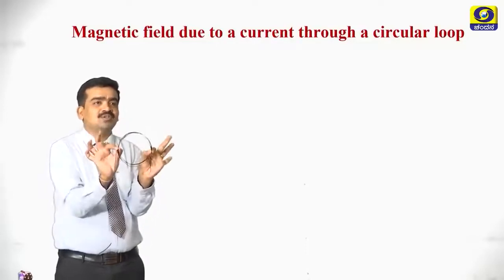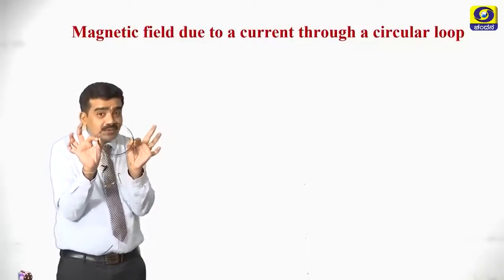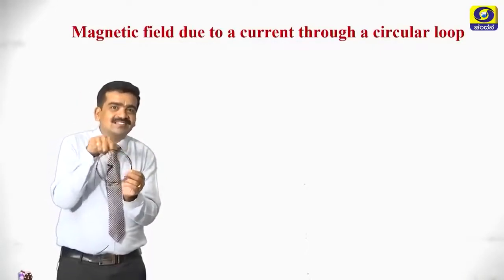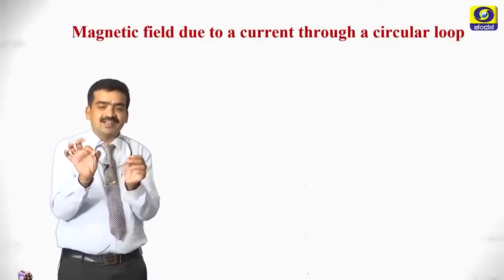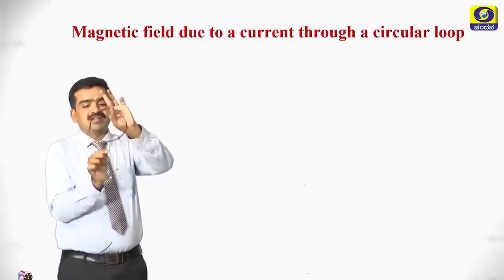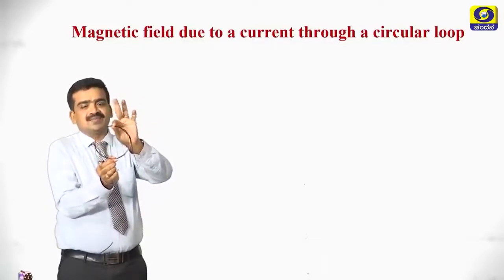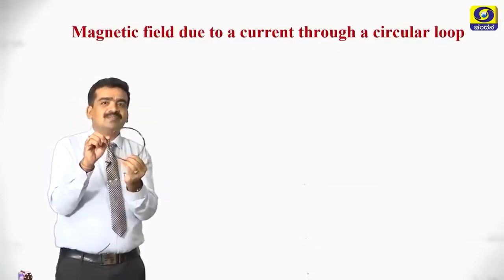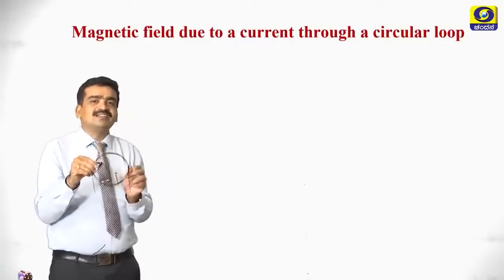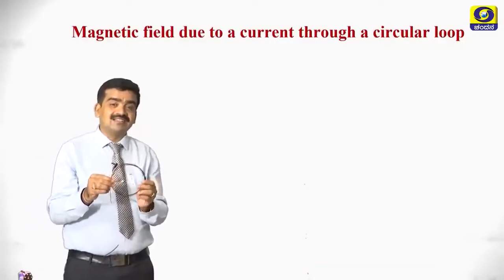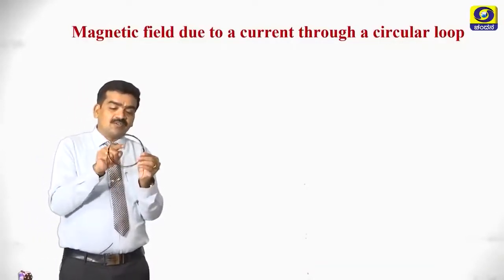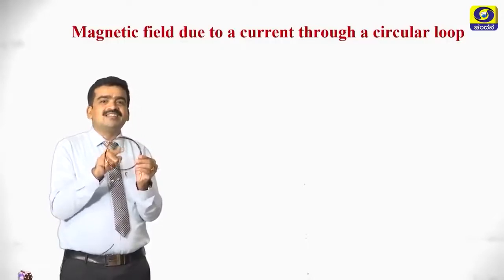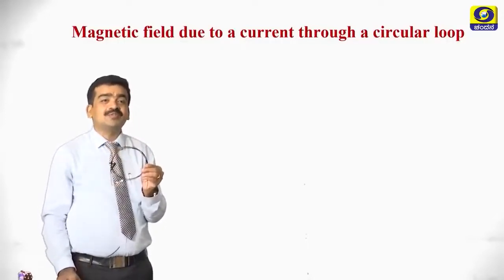I am showing you 2 points. At these 2 points, the magnetic field lines are circular in manner. If you consider any 2 points like this, there you will have magnetic field lines in a circular manner, concentric circles. So what happens if you go to the center of this loop? Definitely the lines appear to be straight.